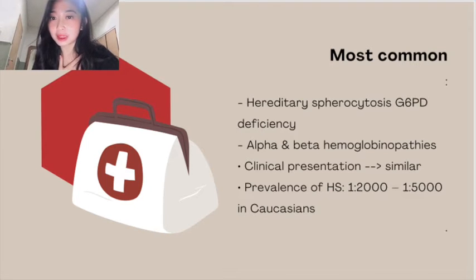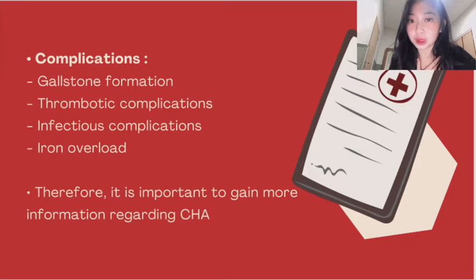Even though different types of anemia undergo different mechanisms to mediate hemolysis, the clinical manifestations of these anemias are quite similar. It has been reported that 1 in every 2,000 to 1 in every 5,000 Caucasians has inherited spherocytosis. Like most medical conditions, if not treated well, patients can develop complications such as gallstone formation, thrombotic complications, infectious complications, and iron overload. All in all, it is mandatory to dig deeper to find out as much information as possible regarding CHA.